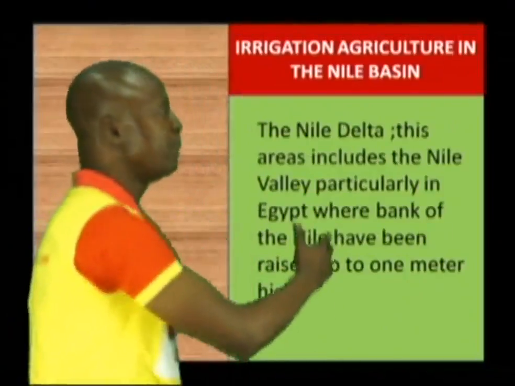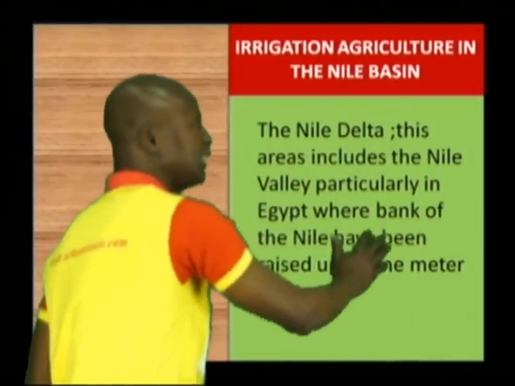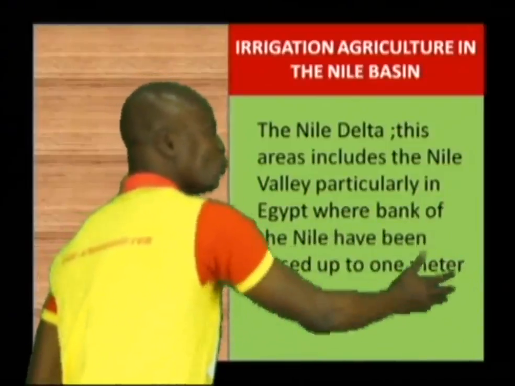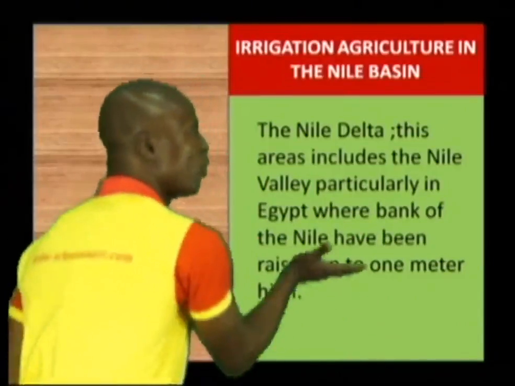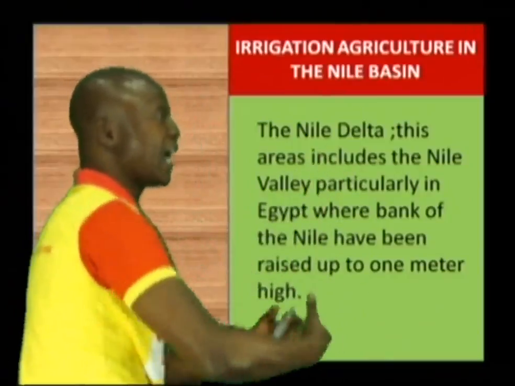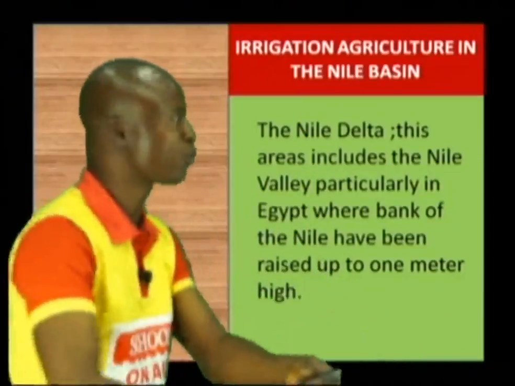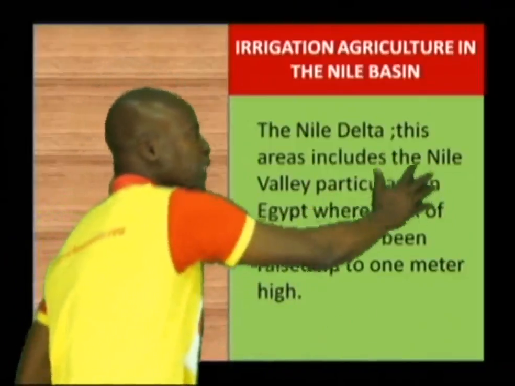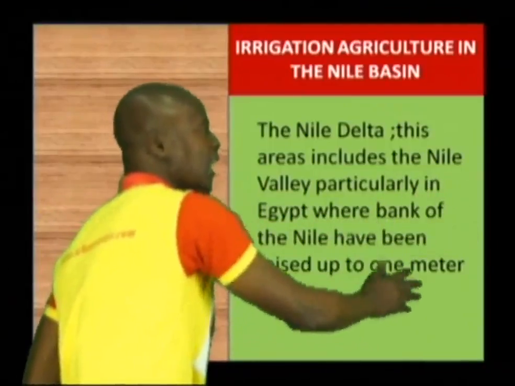Also, apart from the Nile Basin, we also have the Nile Delta. These areas include the Nile Valley, particularly in Egypt, where the banks of the Nile have been raised up to about 1 meter. In this particular area, the farmer will raise up the bank a little bit, and once it is raised, they will pass a particular pipe along that line. Then they will begin to spray their land so that they can get water from that area. That is what they do in this part of the Nile Valley, particularly in Egypt, where the banks of the Nile have been raised up to 1 meter.